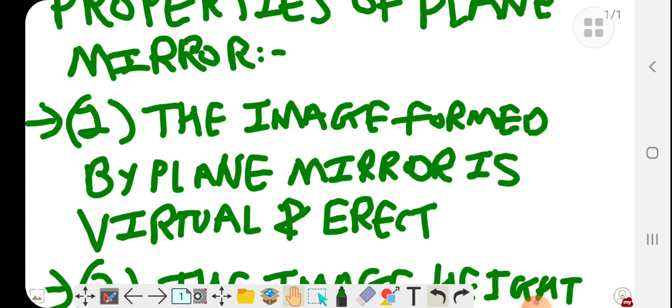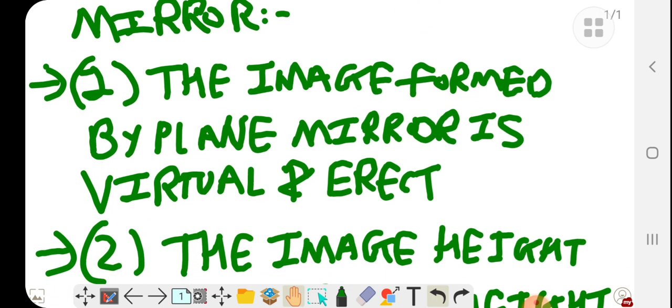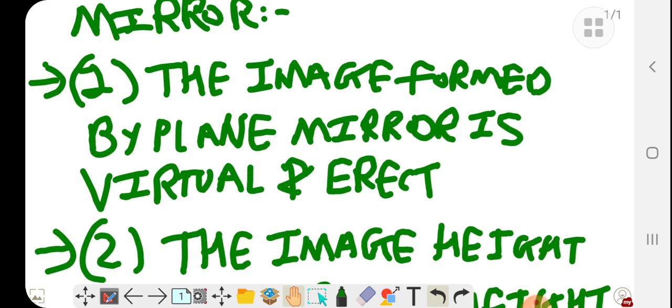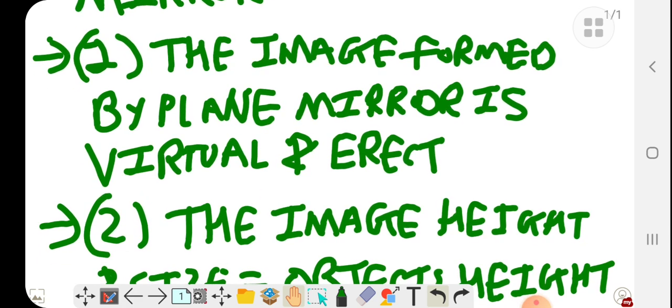You see an image formed in front of you just like yourself. The image formed by a plane mirror is virtual. Virtual means an imaginary image, not a real image. It is a virtual image that you imagine is formed like you behind the mirror.